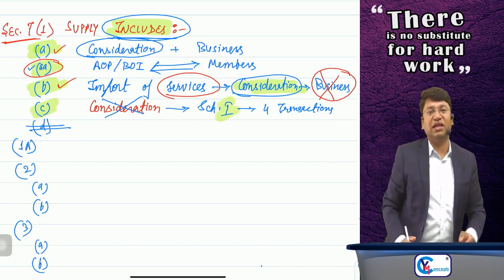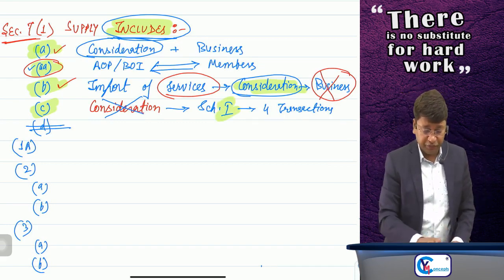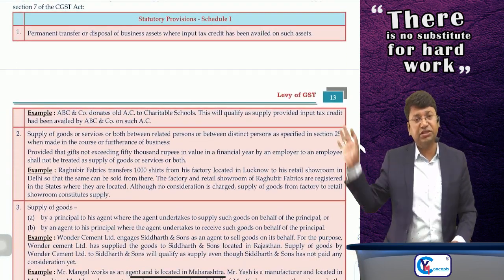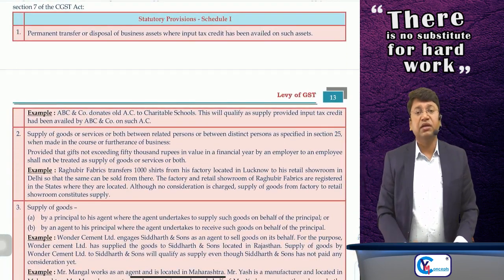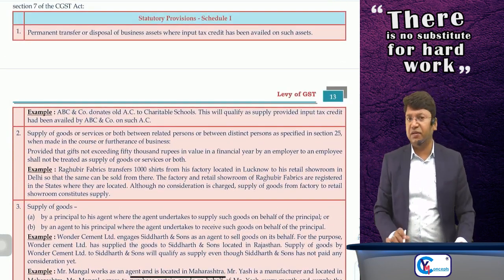And sir, in schedule number 1 there are 4 transactions. Now we have to begin with schedule number 1. Okay, sir, there are 4 transactions which are covered in schedule number 1. Sir, this is schedule number 1. These are the statutory provisions which are given here. Okay, sir, I'll explain to you one by one.